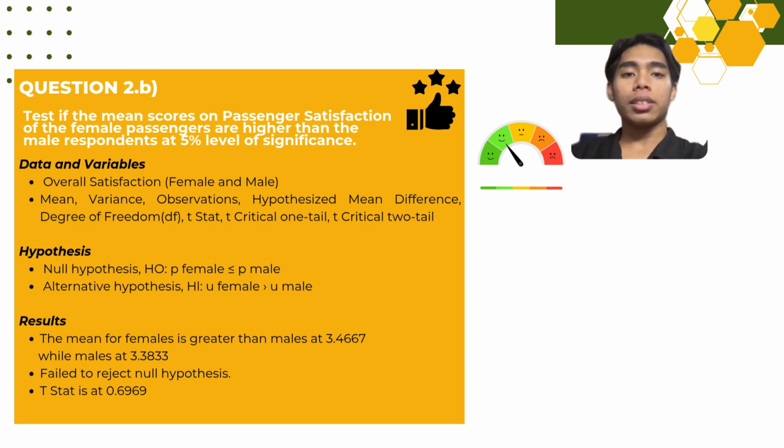T statistic is 0.6969 and the critical value at 5% at 1 tail is 1.6596. Since the statistic is smaller than the critical value and the p-value is 0.2437, which is more than 0.05, we fail to reject the null hypothesis.